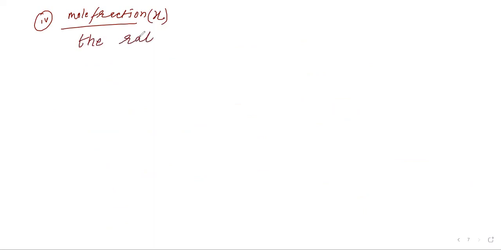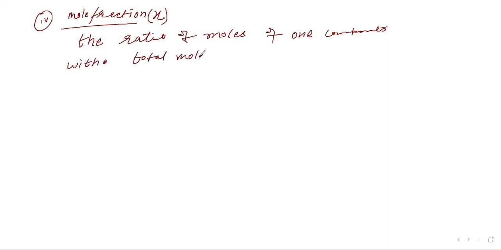Next, the fourth one: mole fraction. These four topics we will cover today. Mole fraction is represented by X. The concept is the ratio of moles of one component to the total moles, and that is called mole fraction.